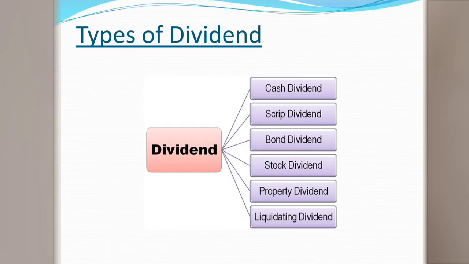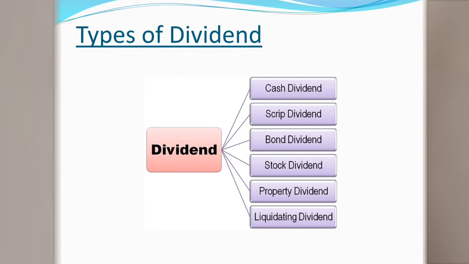And next is bond dividend. Bond dividend is a kind of bond given to its shareholders. Stock dividend: they provide share capital of the company to the shareholders. That is a stock dividend. Property dividend: an asset is provided, that we call property dividend. And liquidating dividend is there.